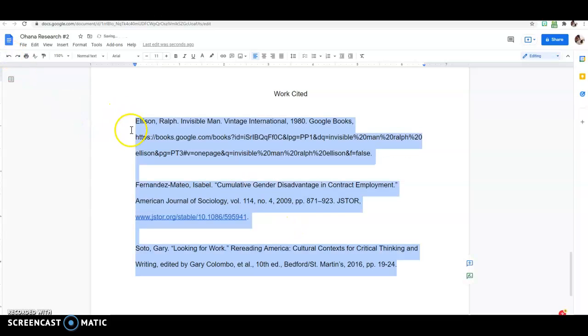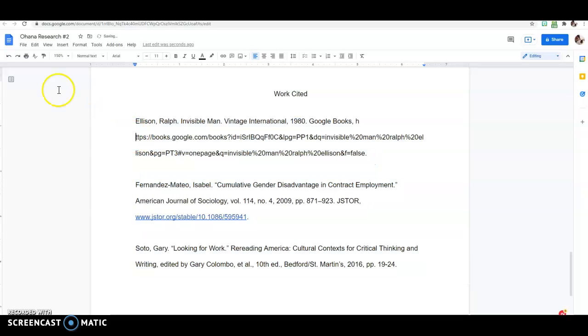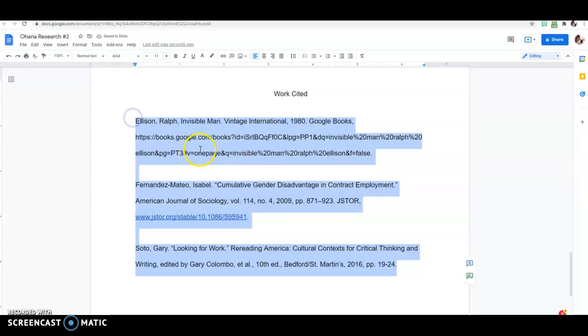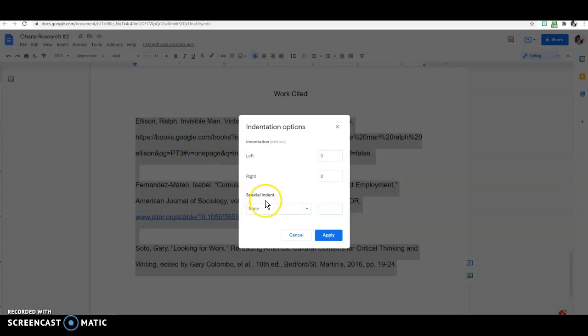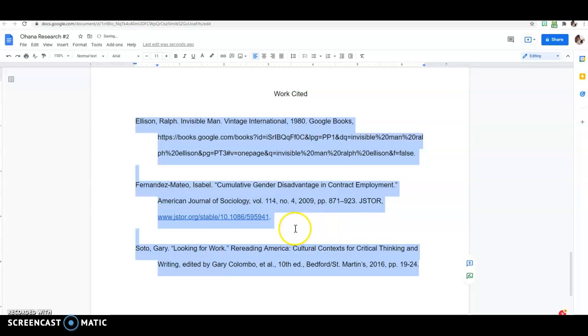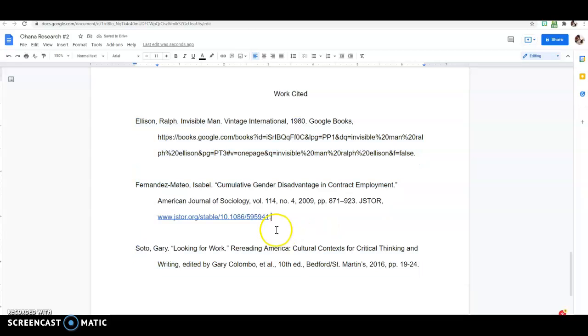You keep clicking on tab, and you're like, hey, it's not doing anything, right? It tabs the first line for some reason. So again, you select everything. You go on to format, align and indent, because we are trying to indent things. You go into the bottom indentation options, special indentation, you click on hanging, and you click on apply, and there you go. Okay, so now you know how to do your works cited.